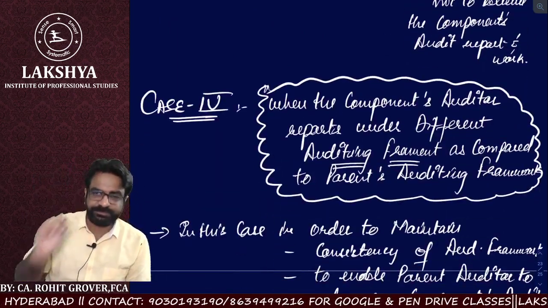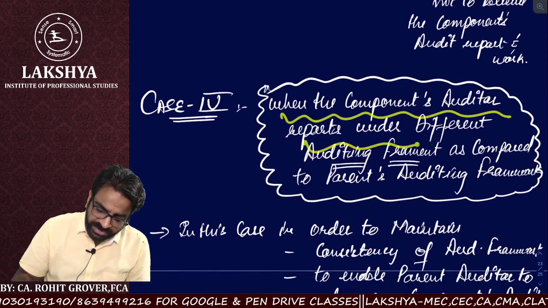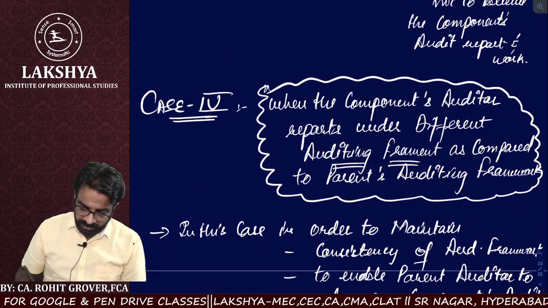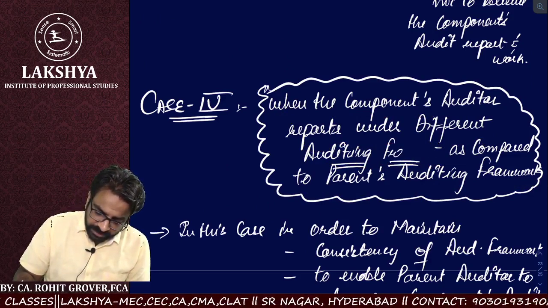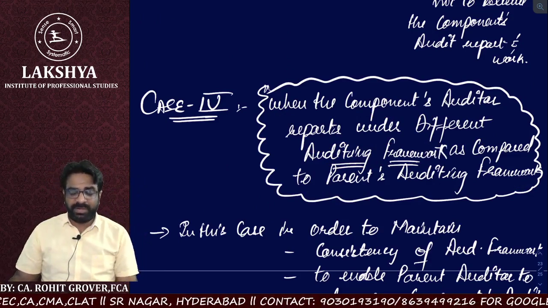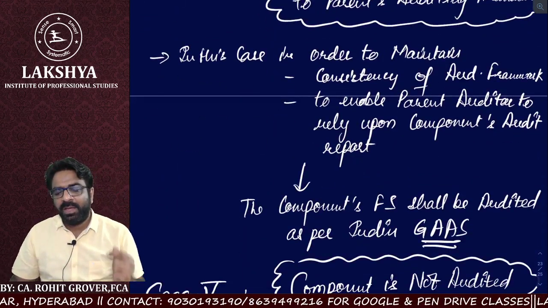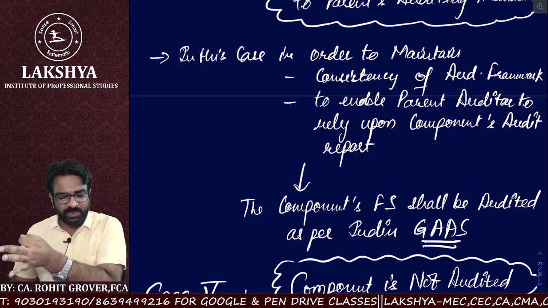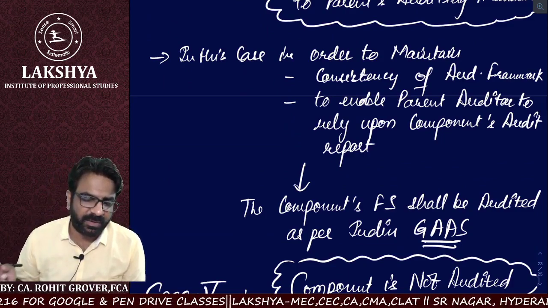Then case number 4. What is case number 4? When the component auditor reports under a different auditing framework as compared to the parent's. When the component auditor reports under a different reporting framework as compared to the parent's auditing framework, then in that case what will happen? The component auditor has applied generally accepted auditing standards.